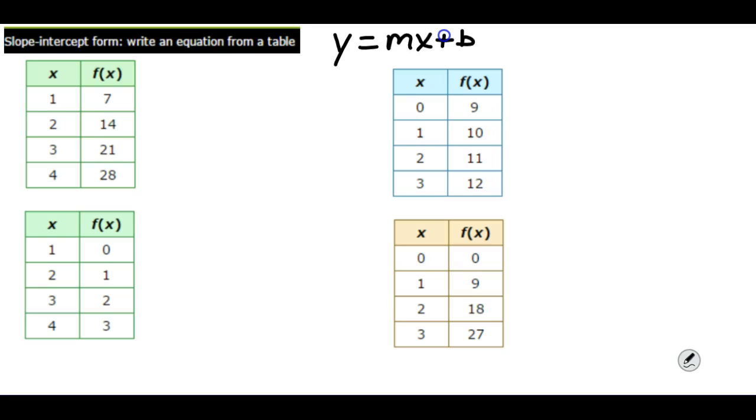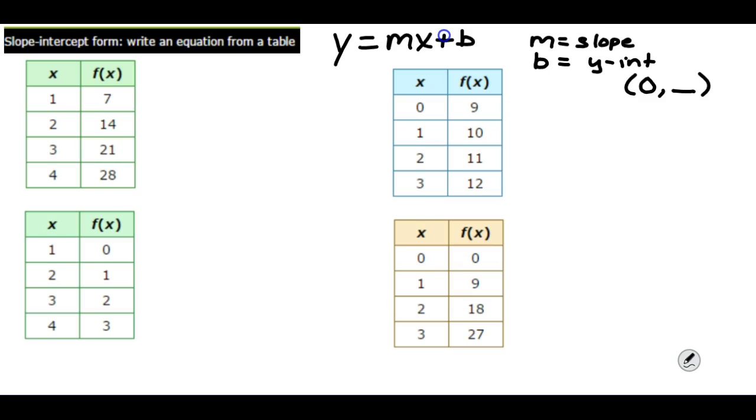And so, of course, with the slope-intercept form, we need to know two things. We need to know the slope, which is the value of m, and we need to know the y-intercept, which is the value of b. And we can remember that the y-intercept is found in the point that is (0, blank), and then the y-intercept would be in the blank that you see there. If that point is not available to you, then you would have to use the slope-intercept form to find what b is.